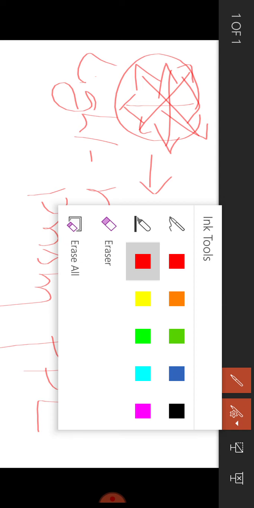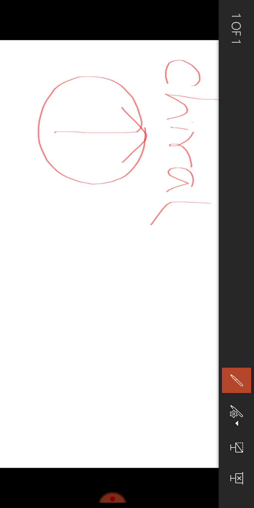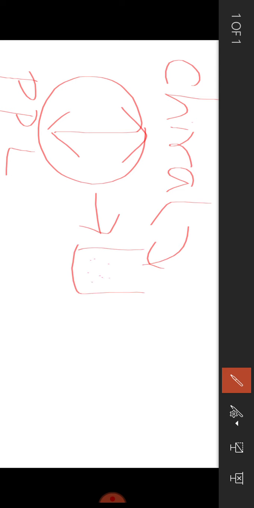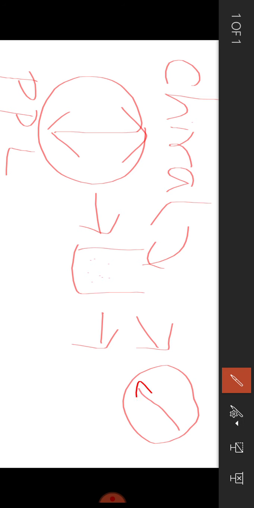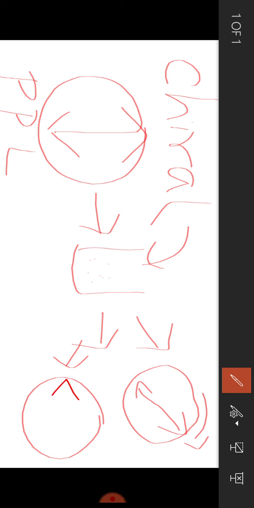Okay, now as we discussed about chiral compounds, for example lactic acid, these chiral compounds have the capacity to rotate the plane polarized light. Imagine this is plane polarized light. If I pass this light through a chiral compound, here I have a chiral compound, it has the capacity to rotate the plane polarized light either in the right direction, meaning clockwise, or in the left direction, that is anti-clockwise.